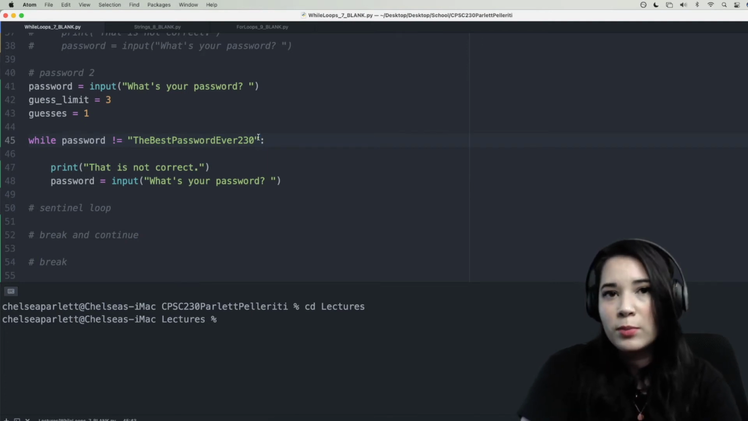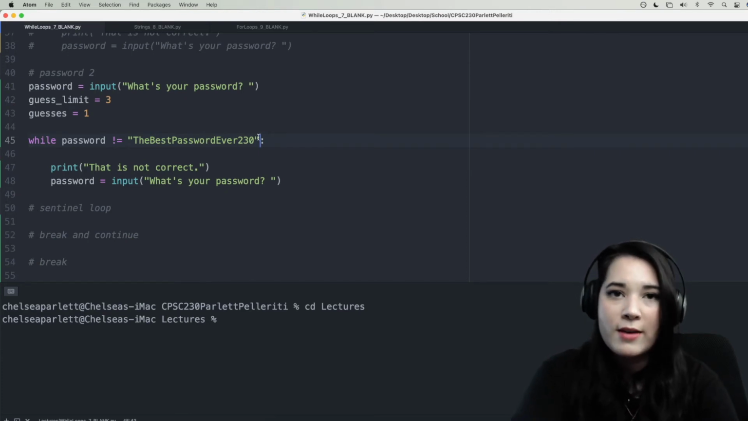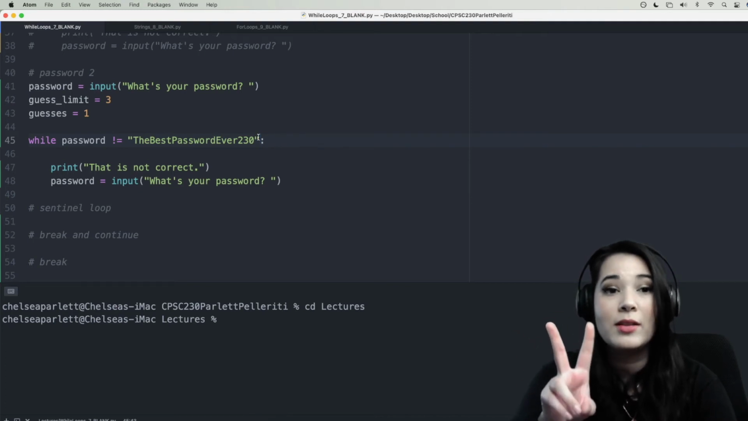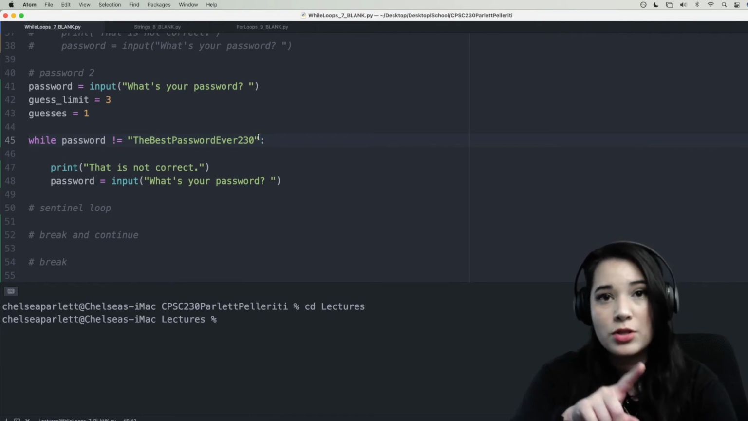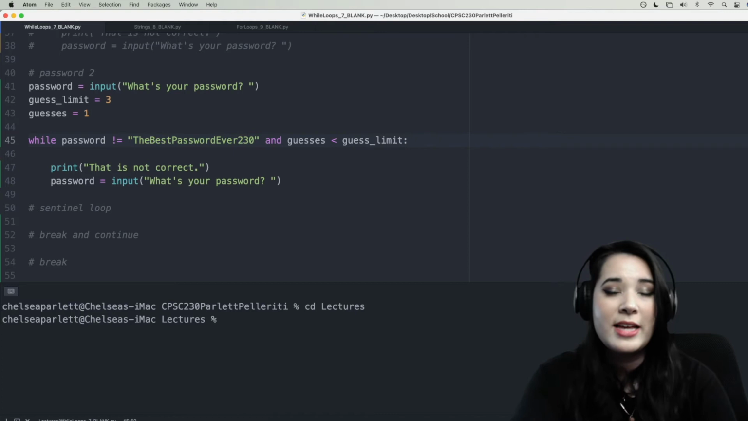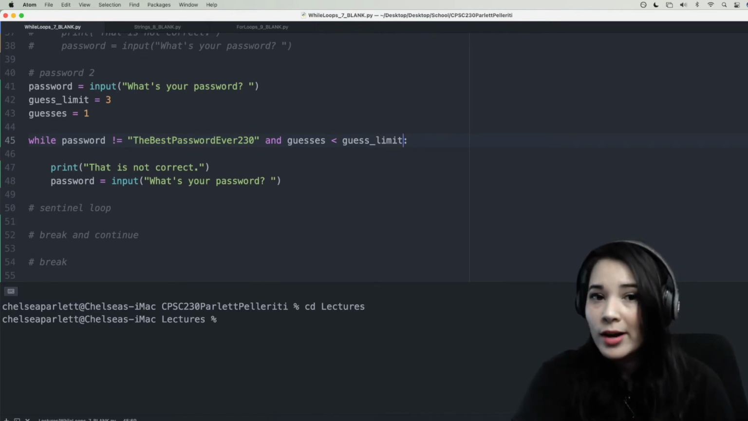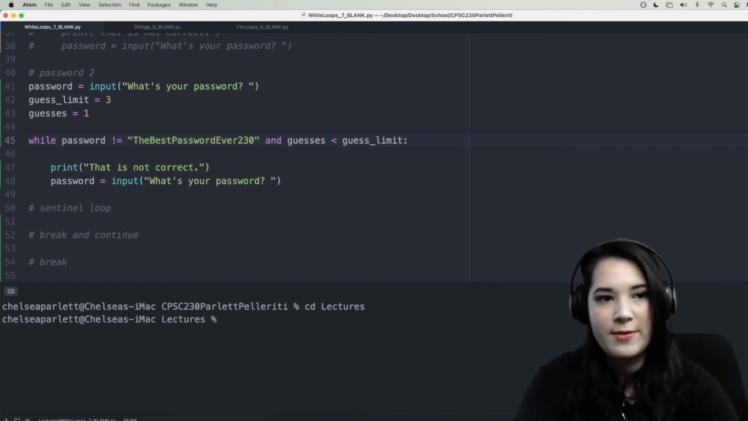So instead of our loop running when they haven't guessed the correct password, we want it to run only if they haven't guessed the correct password and they haven't exceeded the number of guesses that they're allowed to make. So we want to say while password is not equal to the correct password and guesses is less than guess limit. This is basically saying I want you to stop the while loop if they've correctly entered their password or if they've exceeded the number of guesses that they're allowed to make. I'm going to save that.